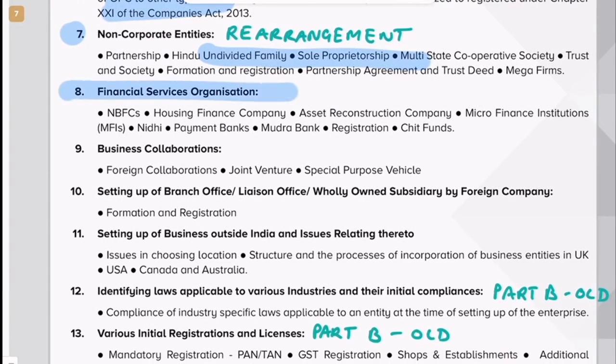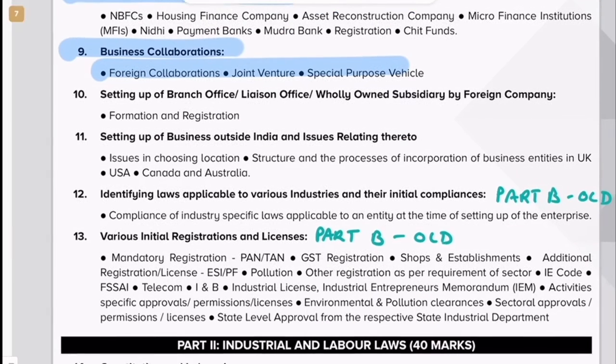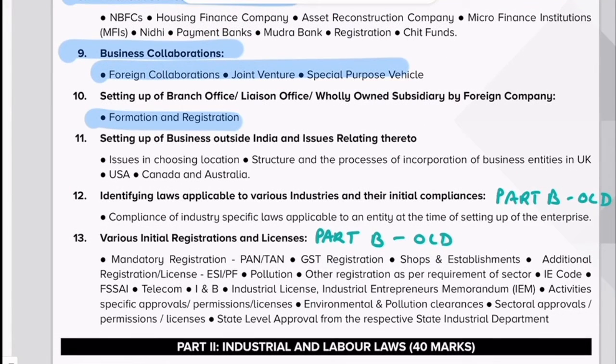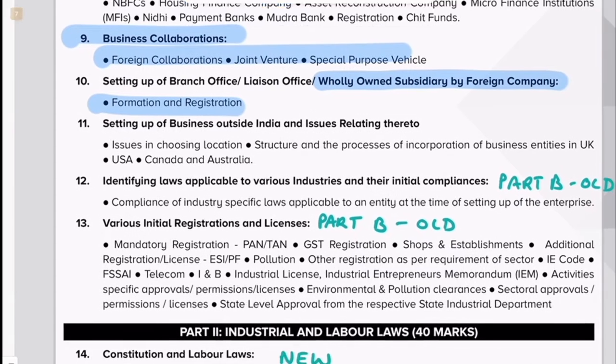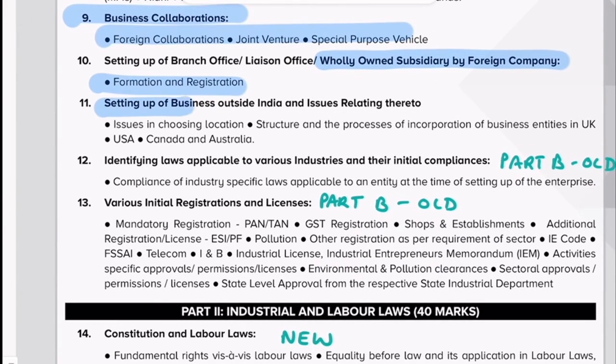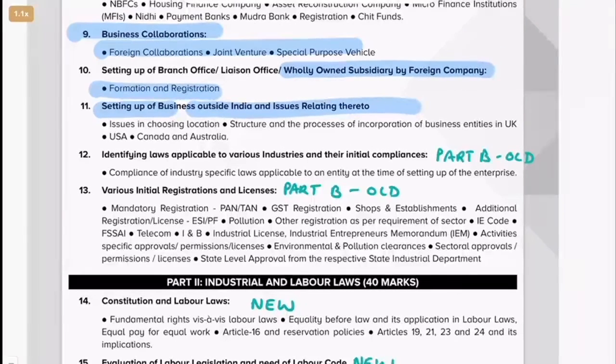Nothing changed. Financial services organization, I told you, right? That is again over here also. Nothing to lose. Business collaboration, again it is there. Branch office, that is again there. Setting up of entities, wholly owned subsidiary, that is there. Setting up a business outside India, it is there in old, it is there in new. So nothing new for students to get worried. Everything is there. It is the same thing so far.